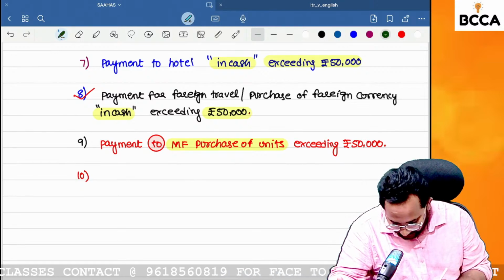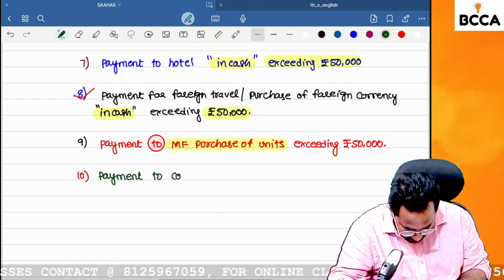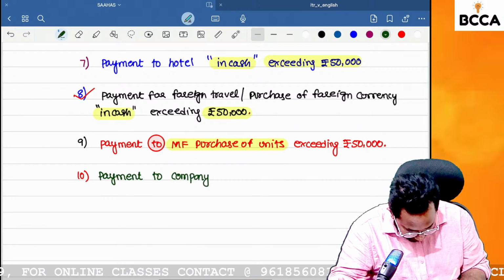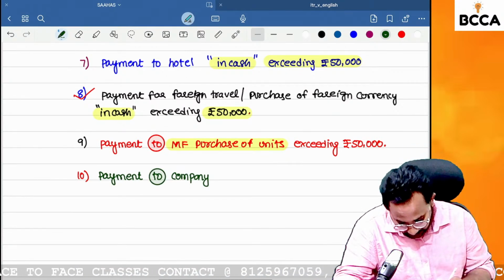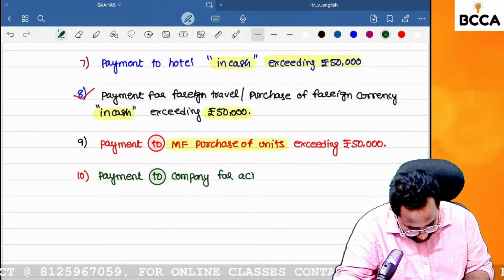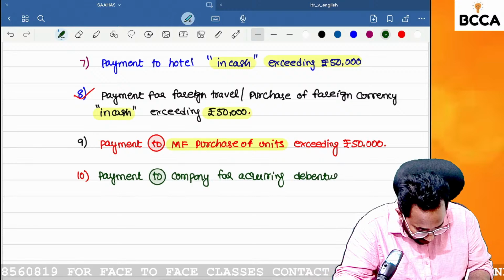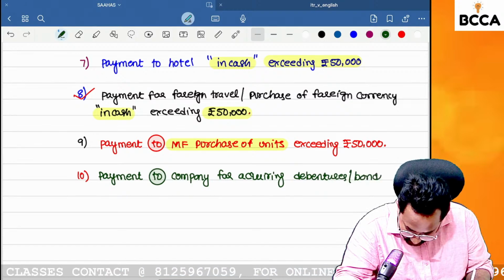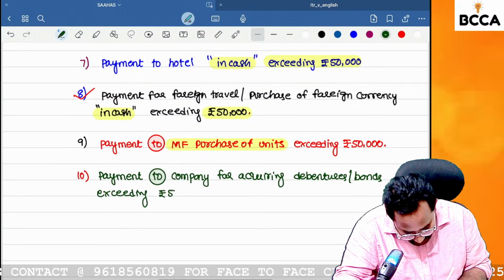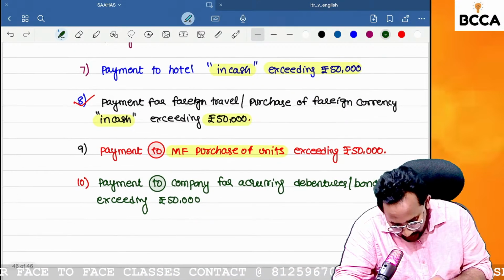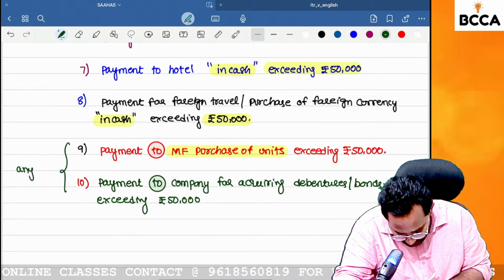Here the last one is payment to a company. Payment to company for acquiring debentures or bonds, exceeding how much? Rupees 50,000. Above point numbers 7 and 8 are in cash mode, or 9 and 10 in which mode? Any mode.